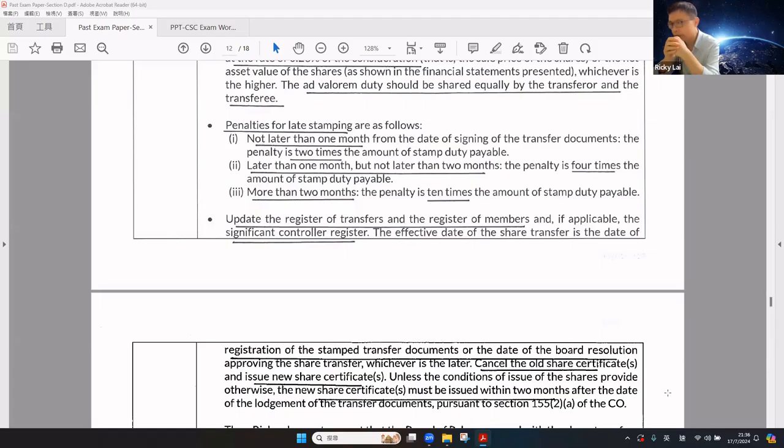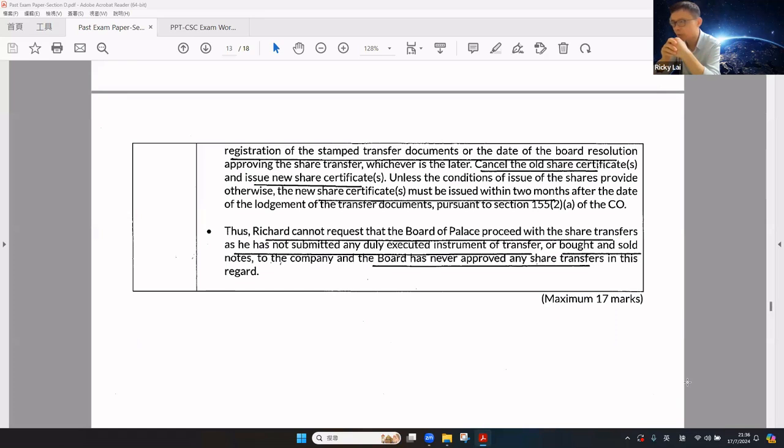Update the register of transfers, the register of members and the SCR register where necessary. The effective date of the share transfer is the date of the registration of the standard transfer document, or the date of the board resolution approving the share transfer, whichever is the later. Cancel the old share certificate and issue a new share certificate. The new share certificate must be issued within 2 months after the date of the lodgement of the transfer document.